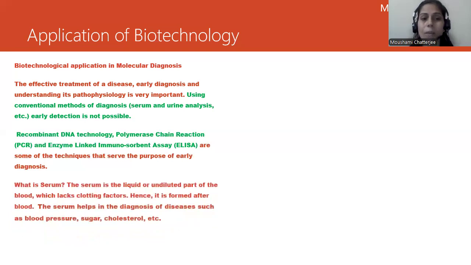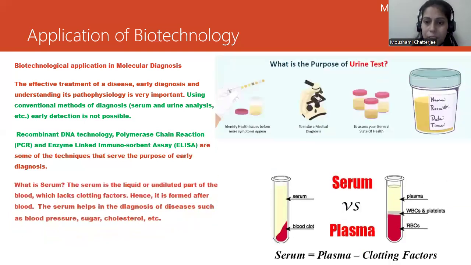Okay. So now my question is, you understand urine, but what is serum over here? So we need to understand that serum is a component of the blood without the blood clot. I mean, if you remove the blood clot, the remaining part is your serum. So serum is basically plasma minus clotting factor. So serum is a liquid or undiluted part of the blood which lacks clotting factor.